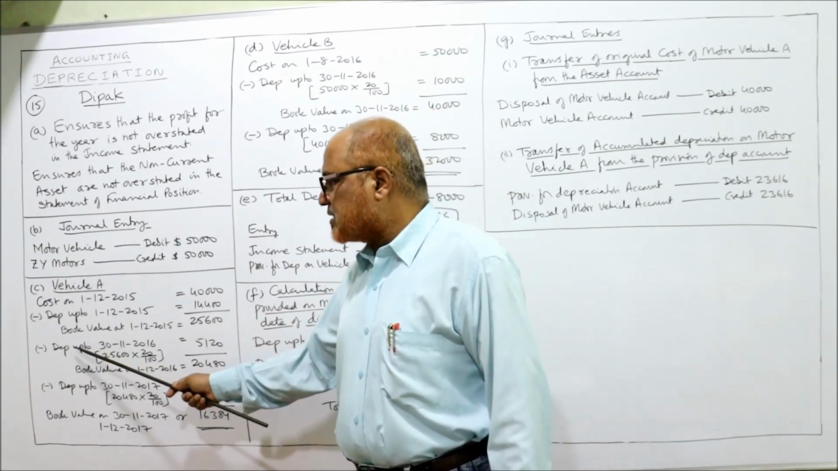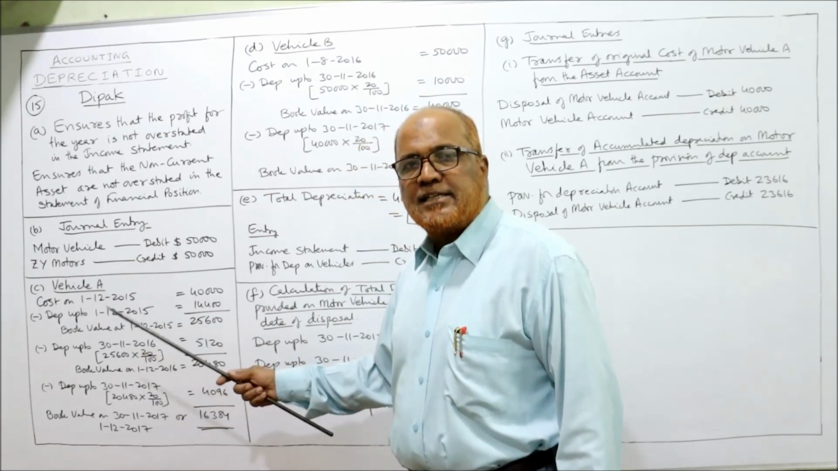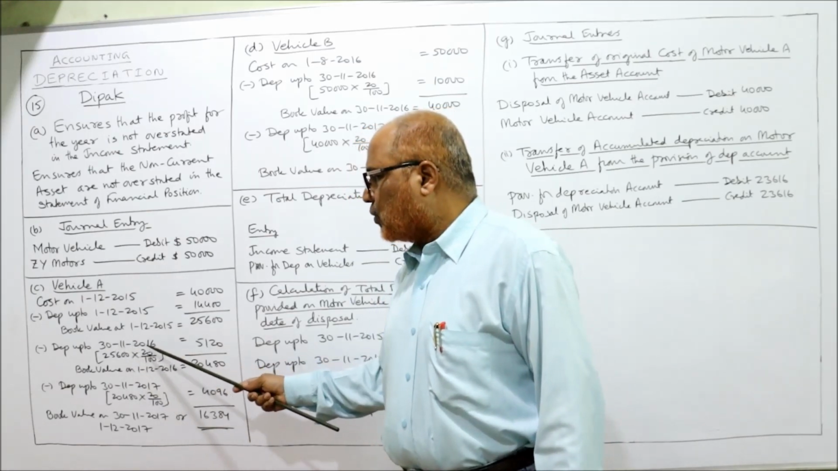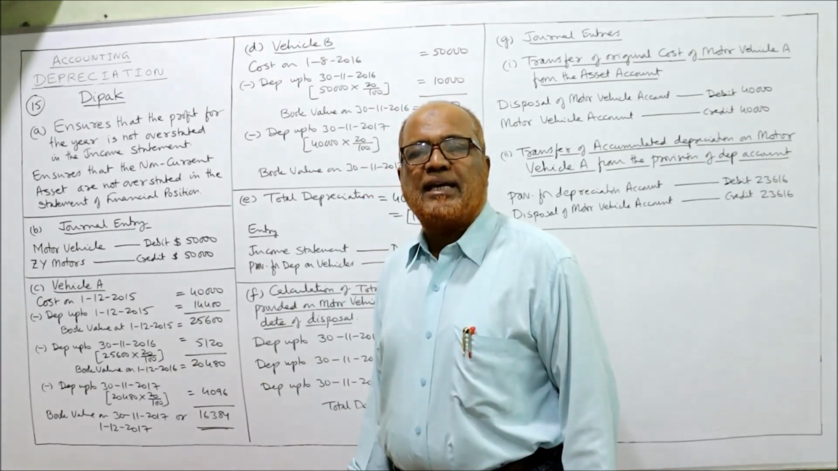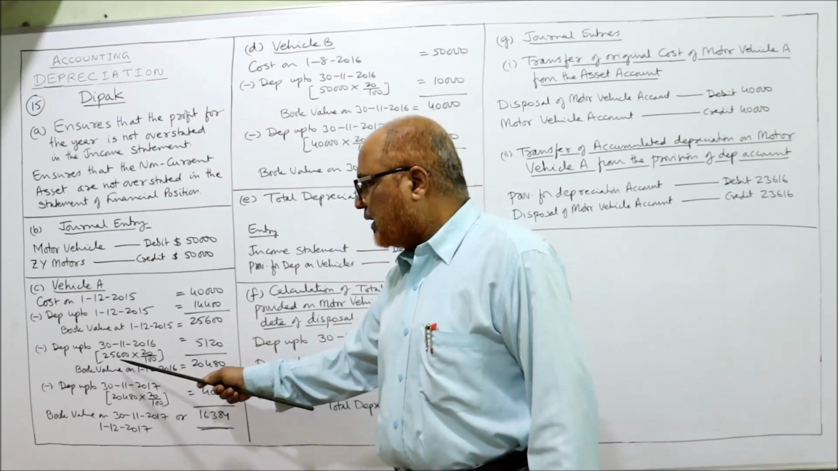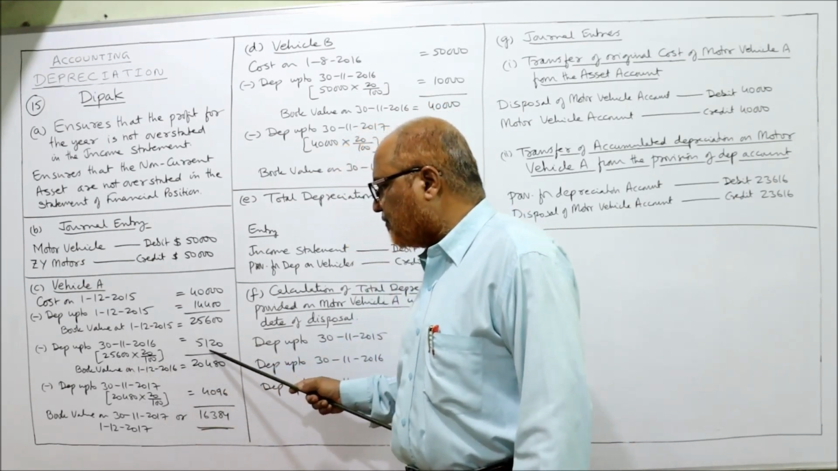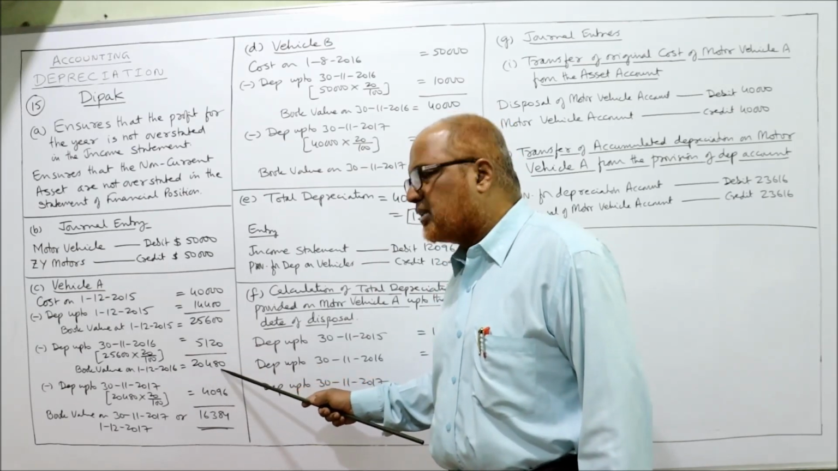Now the first year ends on 30th November 2016. For that year, the depreciation is to be provided at 20% on the carrying value. What is the book value? 25,600. So 25,600 into 20 by 100, 5,120 is the depreciation. Deduct depreciation, 20,480.